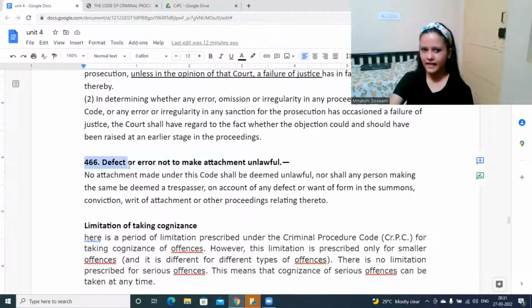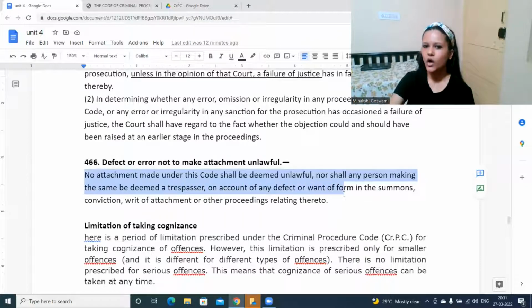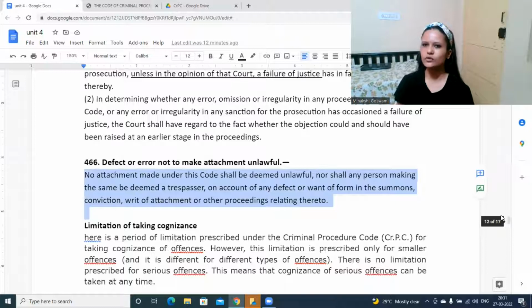Next, we have this defect or error not to make attachment unlawful. No attachment made under this code shall be deemed unlawful, nor shall any person making the same be deemed to be a trespasser on account of any defect or want of form in the summons, conviction, writ of attachment or other proceeding relating thereto. So attachment as in taking something, right? Like attachment of property, attachment of goods, as in something the court is taking.